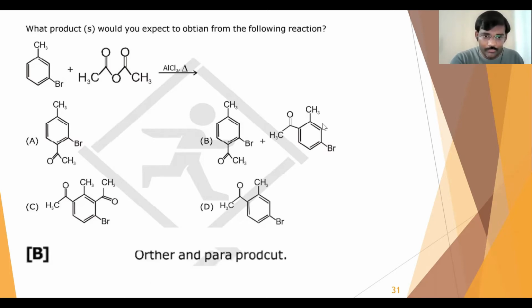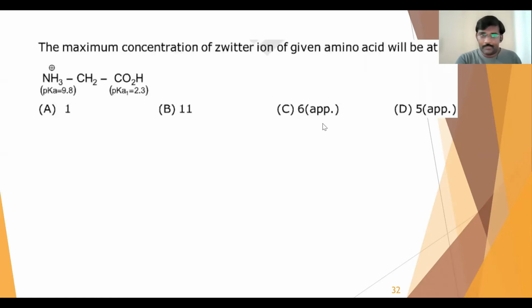So here it comes, the first question. The maximum concentration of Zwitter ion of a given amino acid will be at. He has given the Zwitter ion, and it's pKa1 and pKa2. So two pKa values are given, and where will be the maximum concentration? At equilibrium states. So how to find this? Simply take that pKa1 and pKa2 values and take the average.